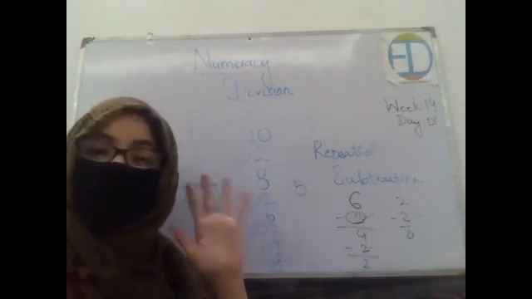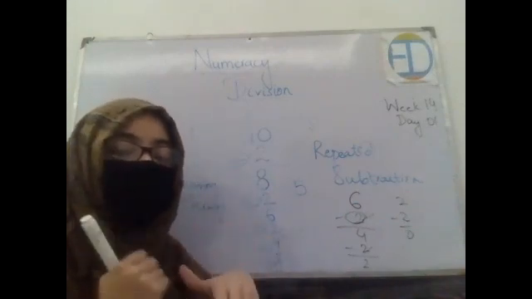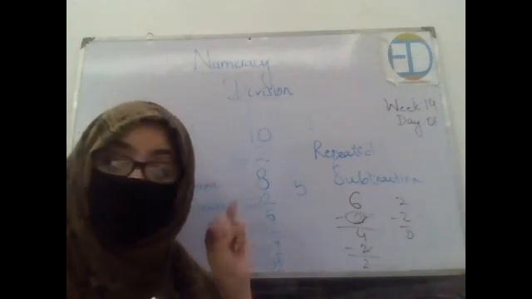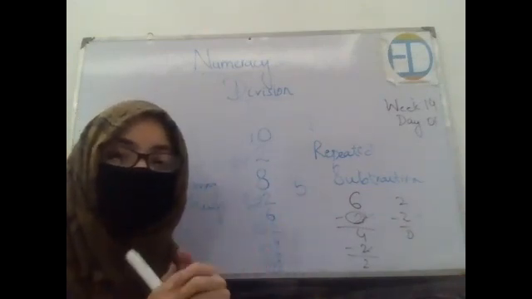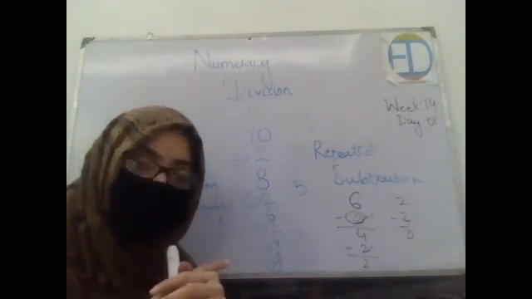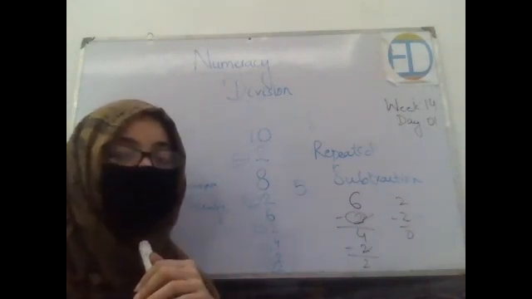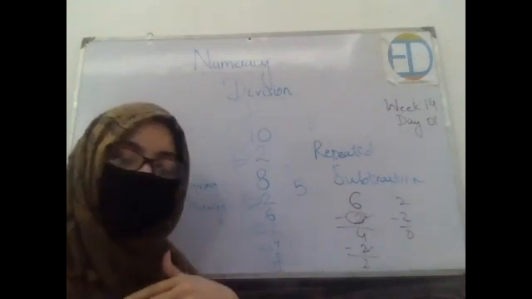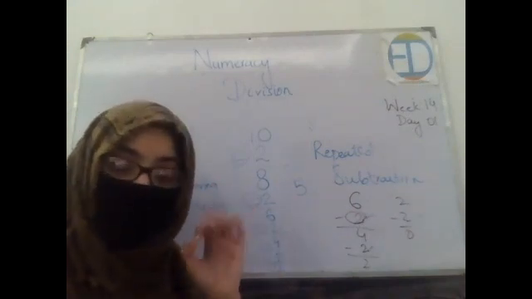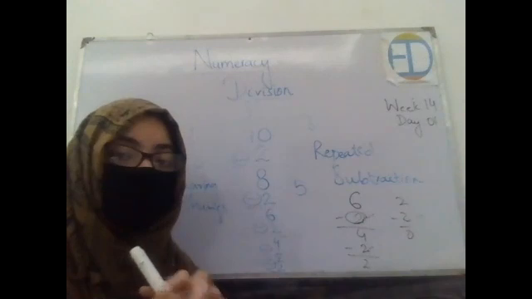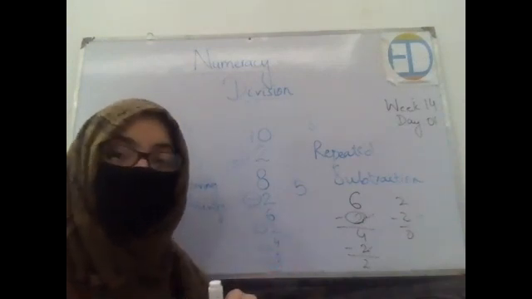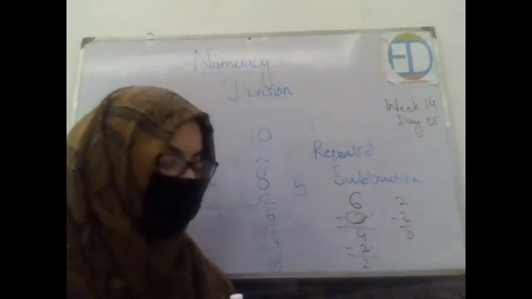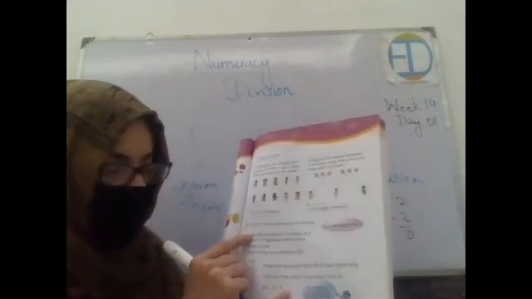The total of 6 biscuits are about to be shared among 3 kids. Okay, so tell me what would be the answer. How will you start it? You will subtract 3 from 6. Excellent. The answer is 3. Again subtract 3 and the answer is 0. So how many times we have subtracted? 2. This means how many biscuits would each child have? 2. Wonderful.